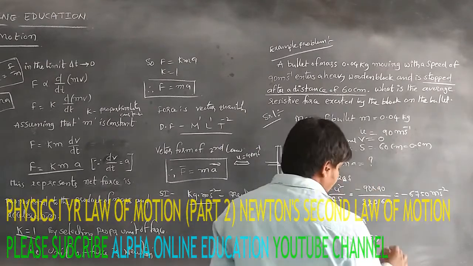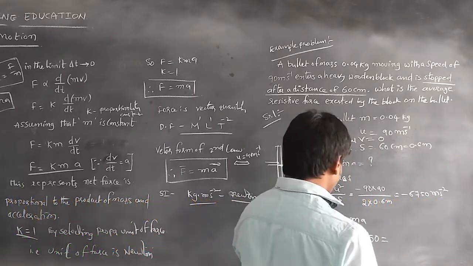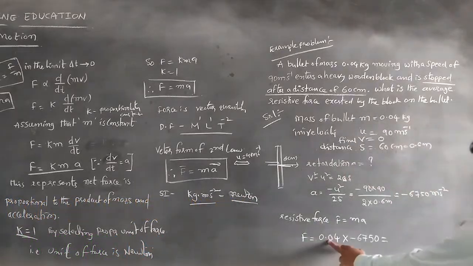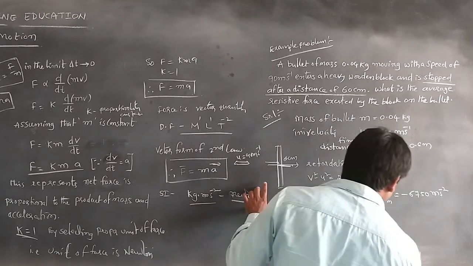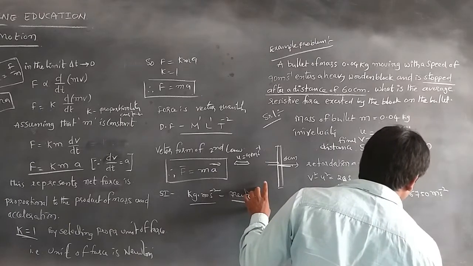By calculation, 0.04 into 6750, we get 270 Newton.